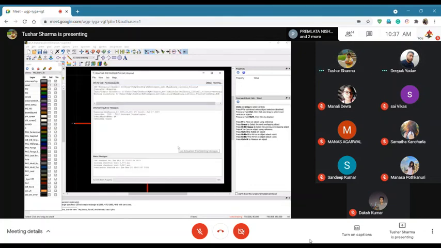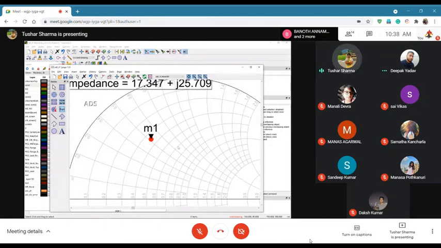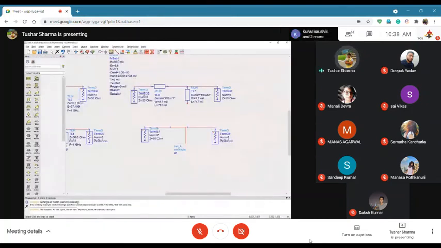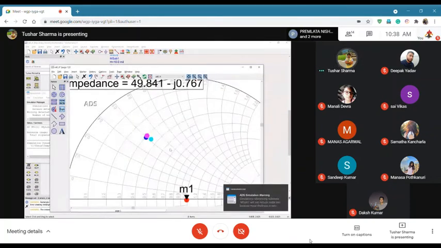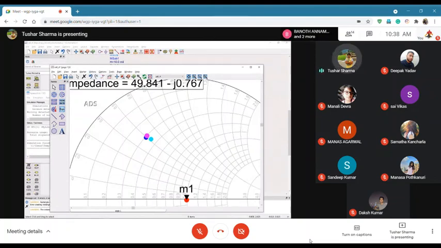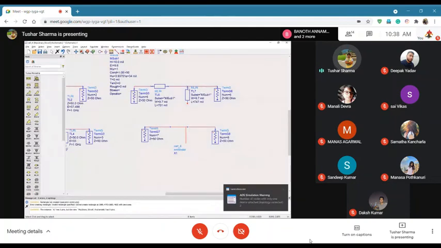Okay. Let's see. So I simulated it. Now let me rerun it. It's exactly at the same place it was. It didn't change at all. You know why that happened? Because when you were doing this value and this value already matched your impedance 15 plus J50 to 50 ohms. So you are already matched to 50 ohms. Now, even if you increase the length of this line to 2 kilometer, it won't change anything because you are already matched. Try to understand this.